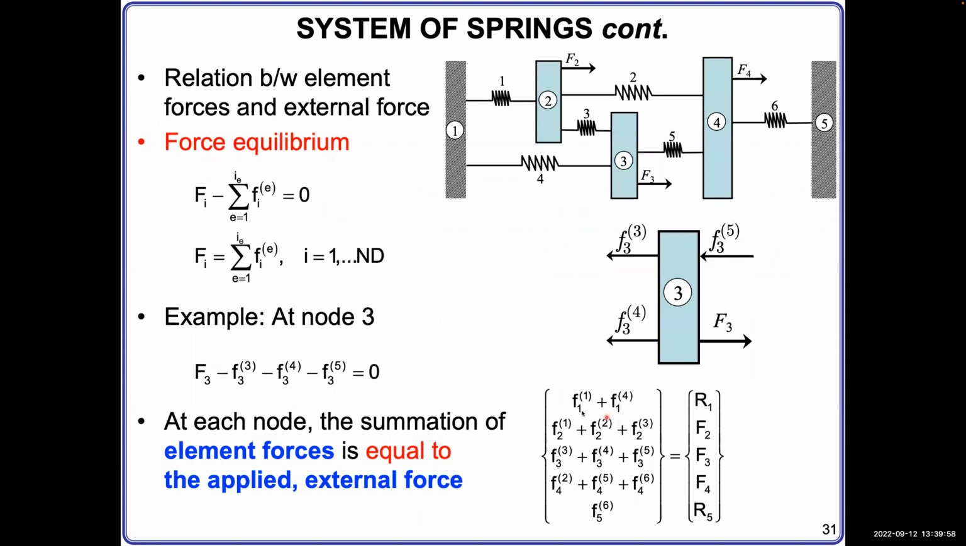In the same manner, you can write the force on node number 1. That is the reaction force R1, coming from the wall. Node number 2 is the external force F2. Node number 3, F3. Node number 4, F4. Node number 5 is the reaction force from the wall, which is here.